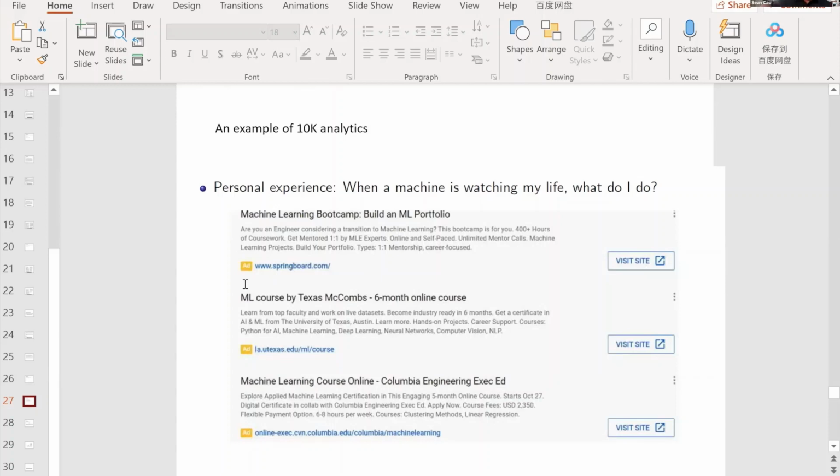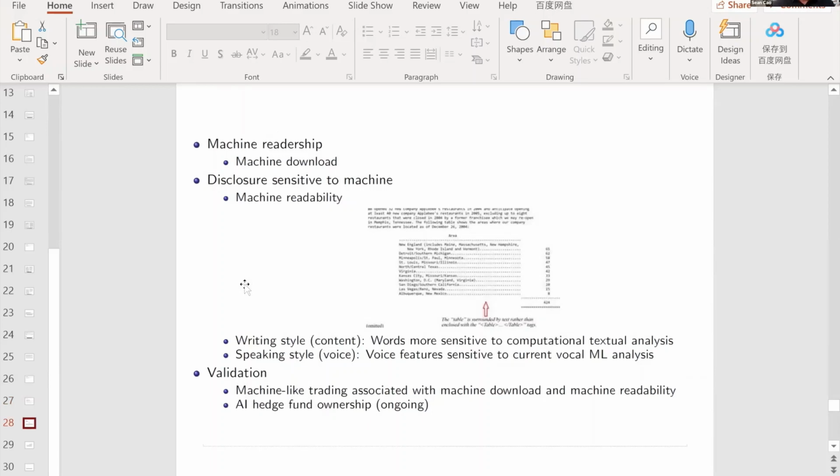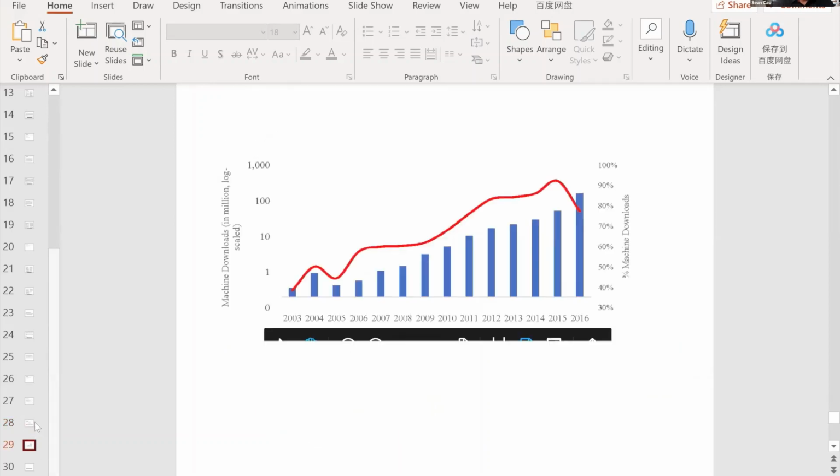What I want to talk about is the corporate setting. This is what we found: over time, the corporate 10K, the annual report and news are not read by humans, but rather read by machines, like I discussed moments ago.